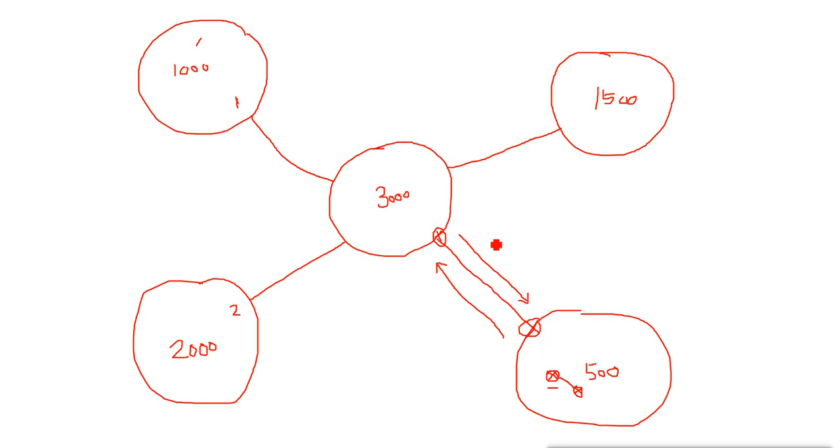To manage it easily, they can divide this single network into different areas. For example, this will be area 0. All the routers I configure here will get area 0. Here I will configure area 1 for all the networks available in this area. This will be configured as area 2, and I can configure area 3 here, and 4 here. I can have lots of areas, we have lots of options there.